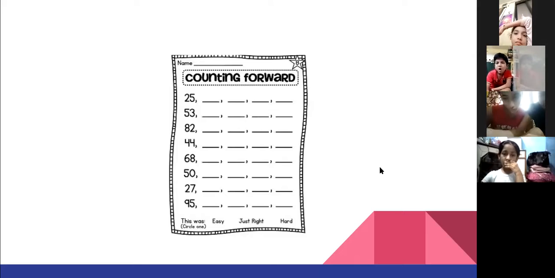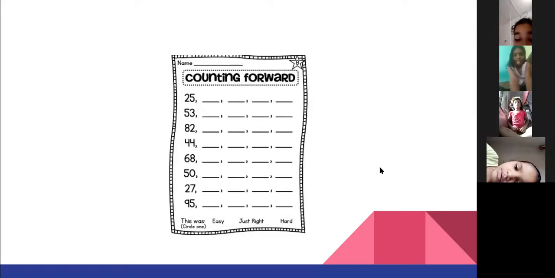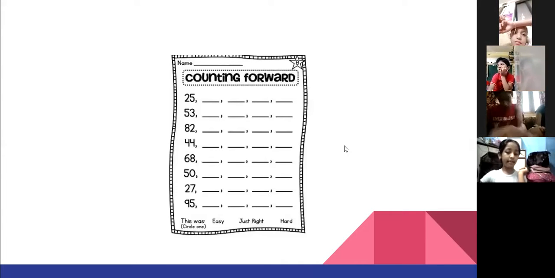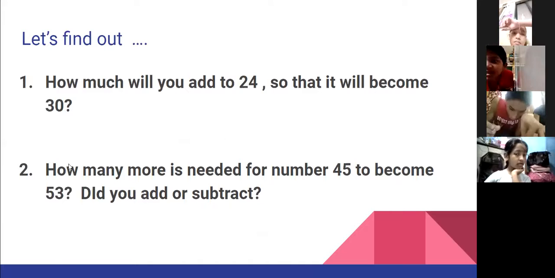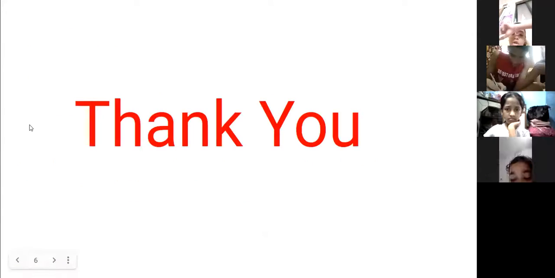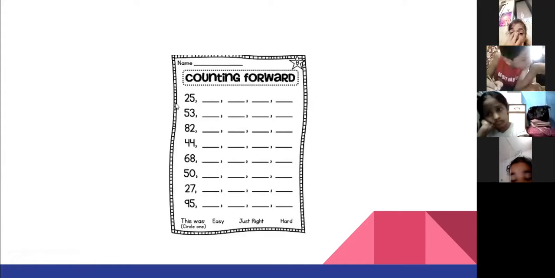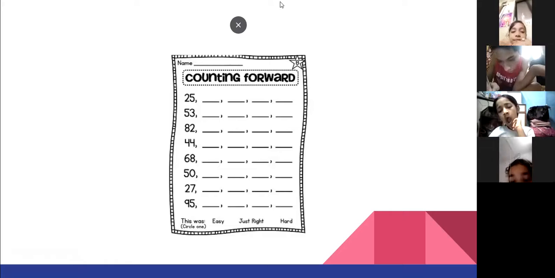After 25, what will you do? Next step, add one more. 26, 27, 28, 29. Okay.